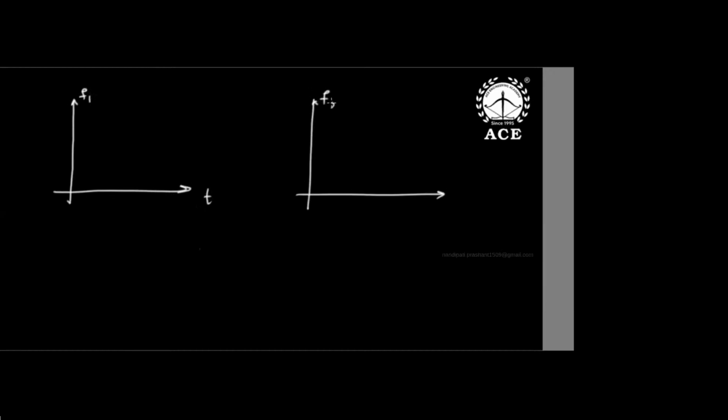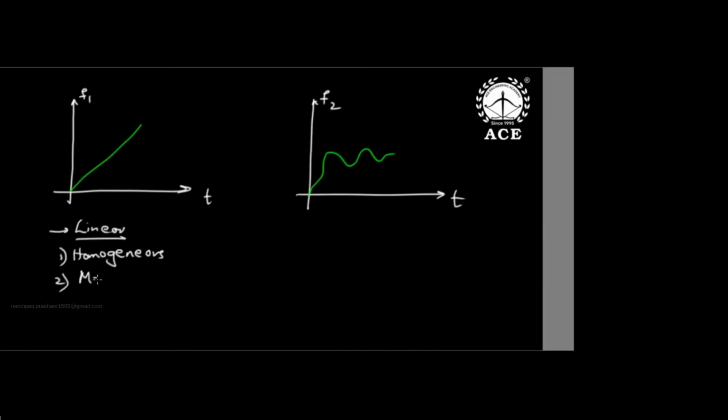Now listen carefully. Suppose I take a function f1 versus time, and another function f2 versus time. Suppose the first function is like this, the second function is like this. Now tell me which is linear, which is non-linear? Yes, the first one is linear. Why is it linear? It has a uniform pattern. First of all, it is homogeneous, and it can be accurately mathematically modeled.